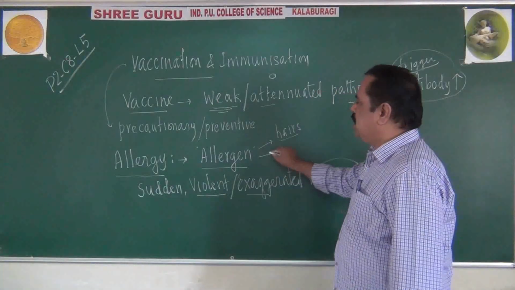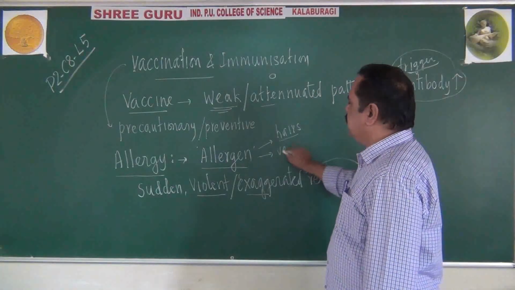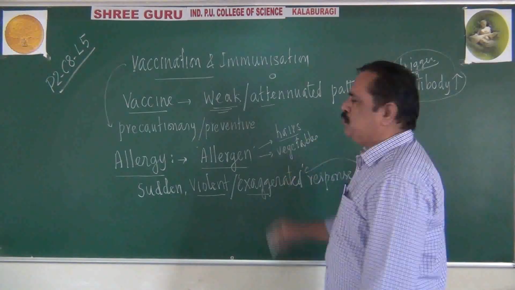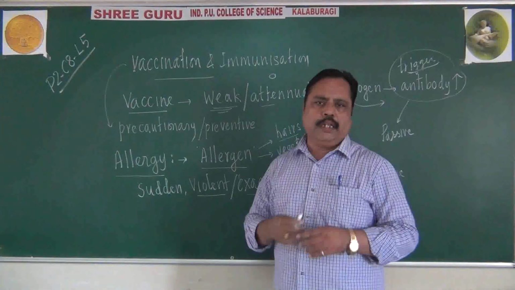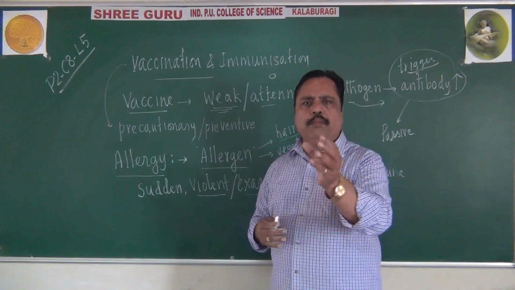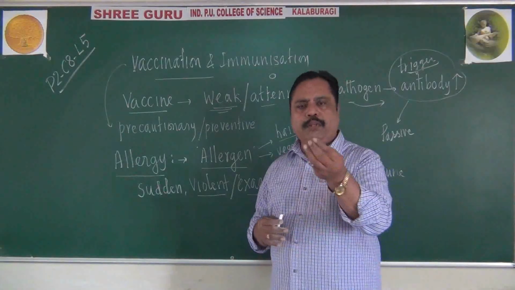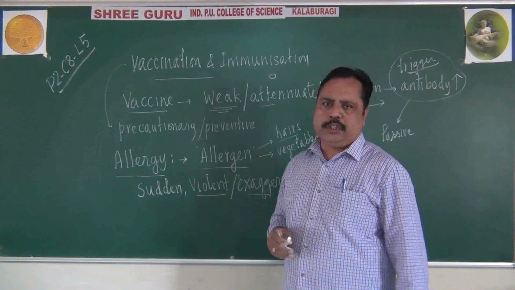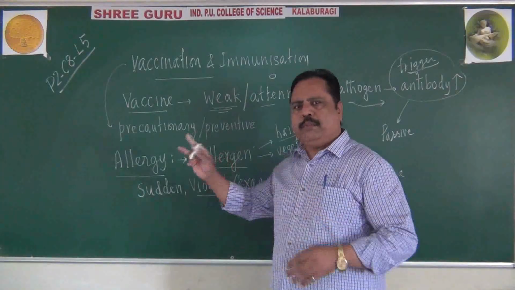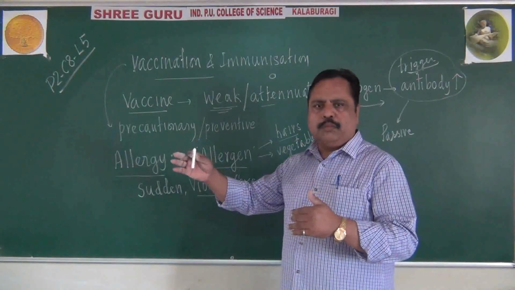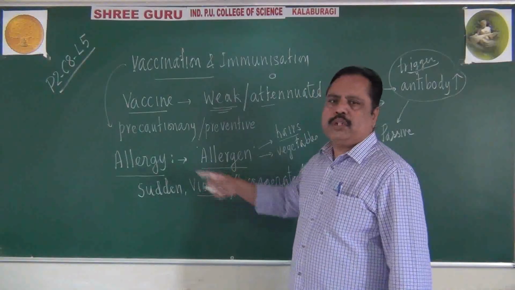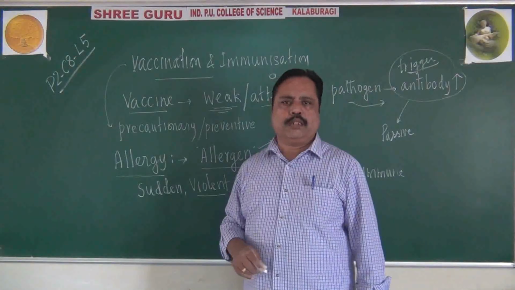Some people will be allergic to some of the vegetables, we might have seen. There are certain vegetables which, when we consume them, may cause an allergic response in our body. Egg may be allergic to some people, milk may be allergic to some people. So food may also act as an allergen to our body. Some will consume the vegetable and will not be affected, but only in a few people it will show the sudden and violent response.